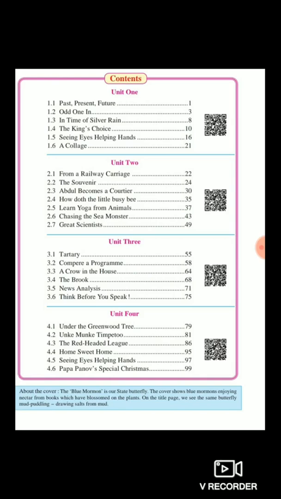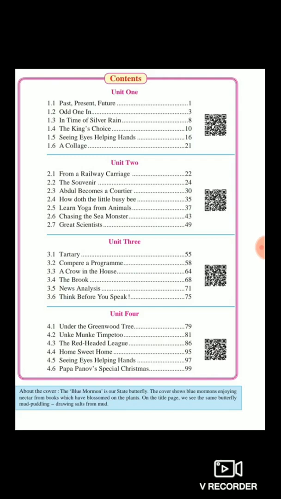Now this is to inform you all that unit 2, 2.3 Abdul Becomes a Courtier, we are going to omit this chapter. The reason behind it is that this chapter is too lengthy, and as you all know, during this pandemic it's not possible to complete the whole syllabus. So for that purpose we need to omit this 2.3 as it is a very lengthy chapter. So we'll proceed to the next,